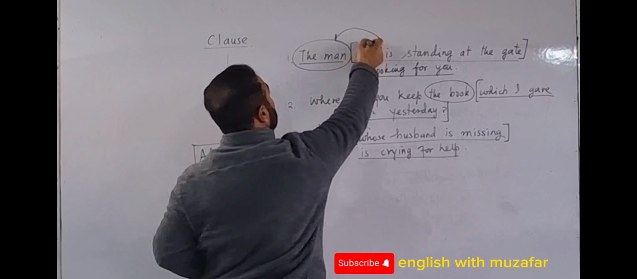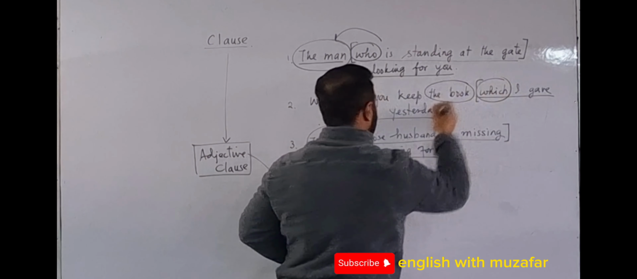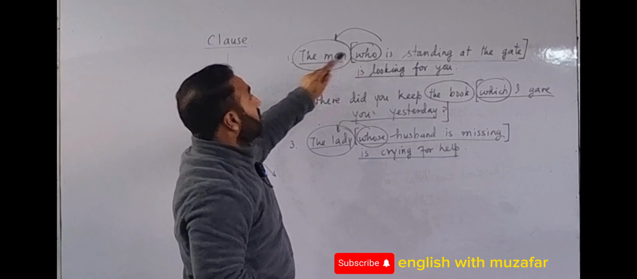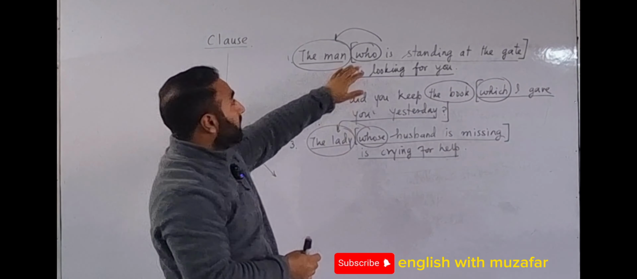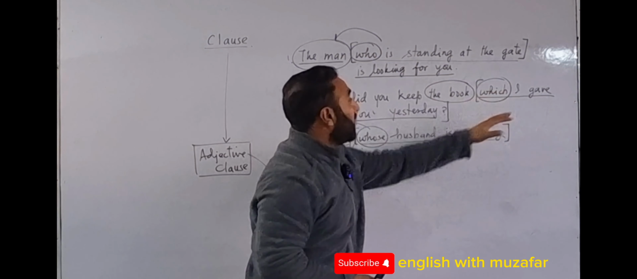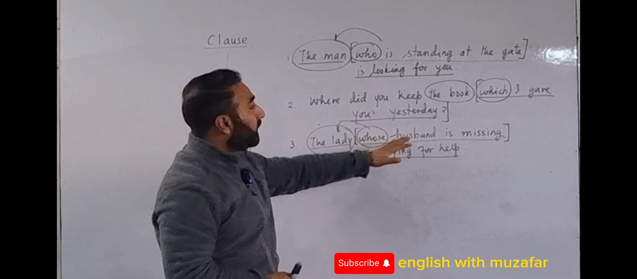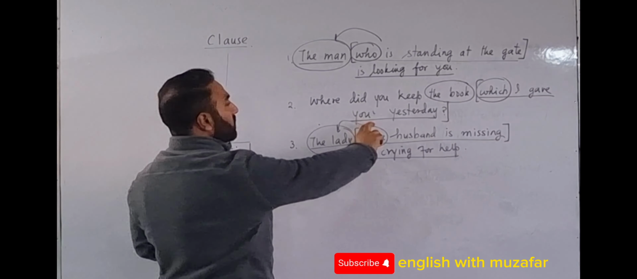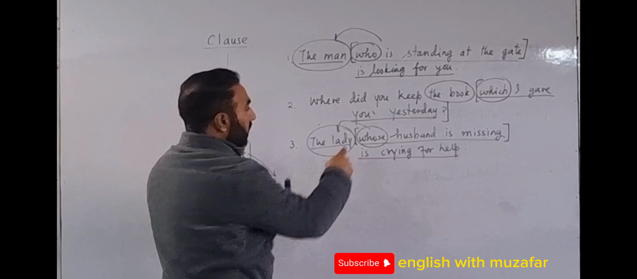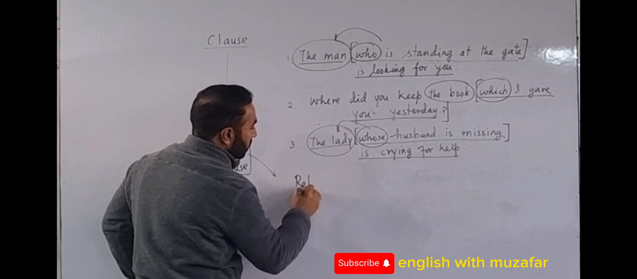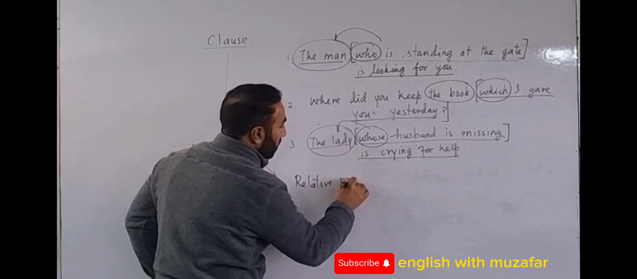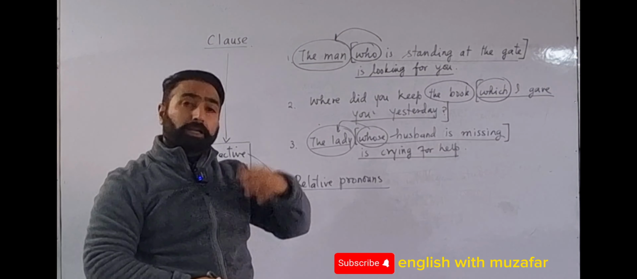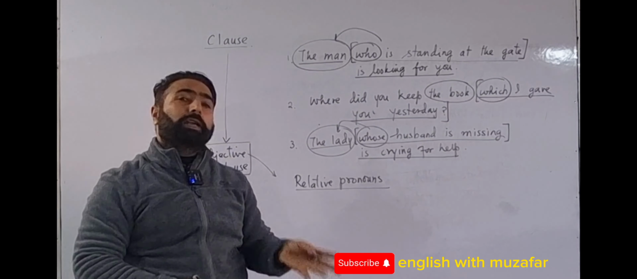Now look at these. I have used the word who here, then which there, here whose. We call them pronouns, because who is used in place of man: the man is standing at the gate. The book I gave you yesterday. The lady whose husband is missing. Whose husband? The lady's husband is missing. See, I have used these pronouns in place of nouns. We call them relative pronouns. That's why we call these clauses relative clauses. All relative clauses are adjective clauses.